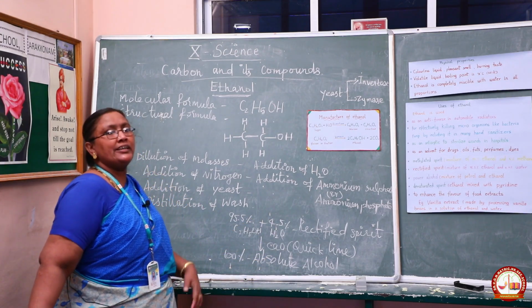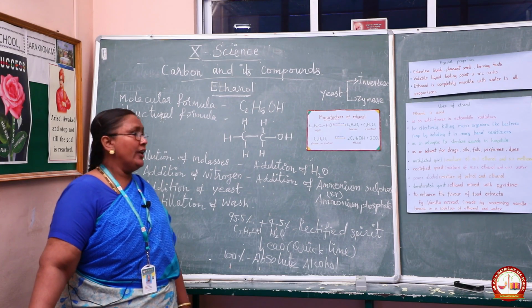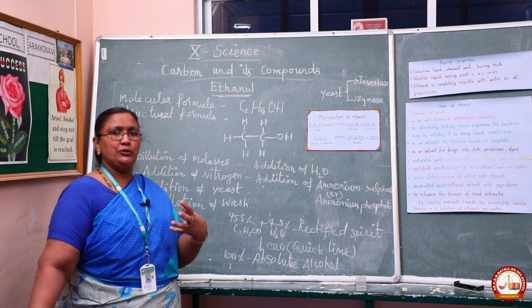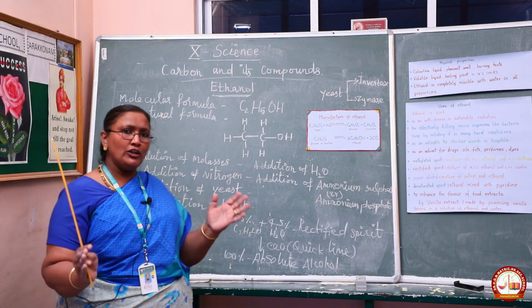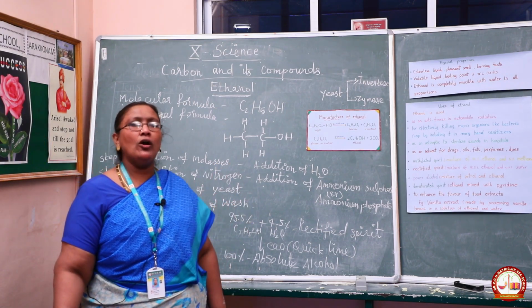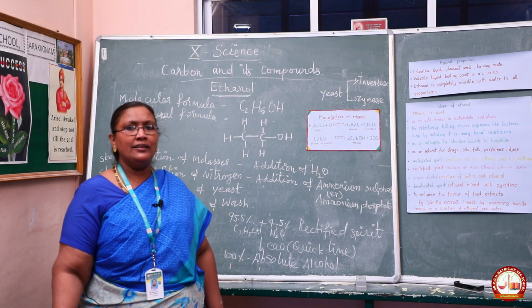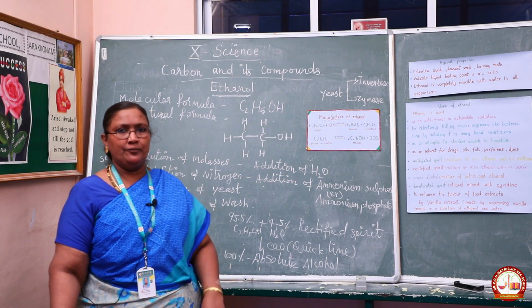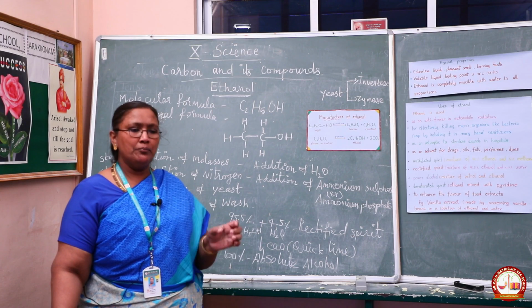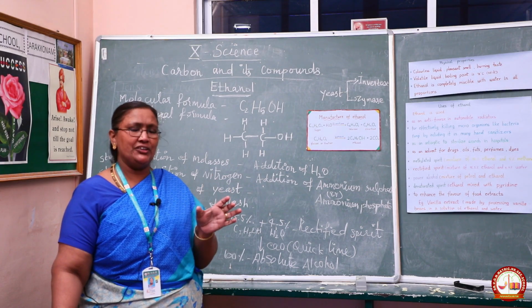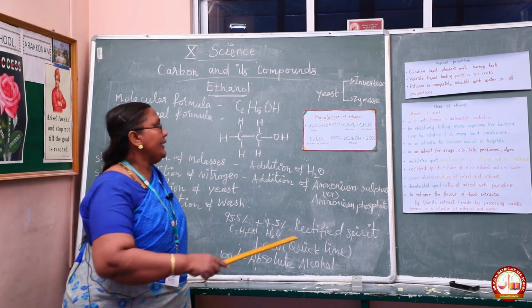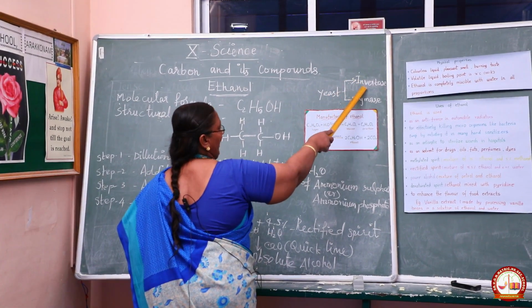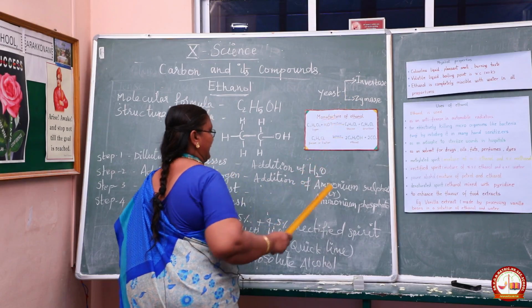Then step 3, addition of yeast. We get a solution from step 2. That solution is collected in a large tank. That tank is called a fermentation tank. Then yeast is added to it. The temperature of the mixture is kept at about 303 Kelvin for a few days. That yeast contains two types of enzymes, invertase and zymase.